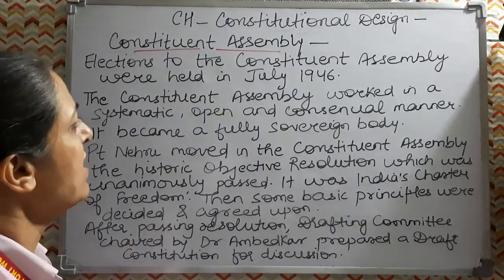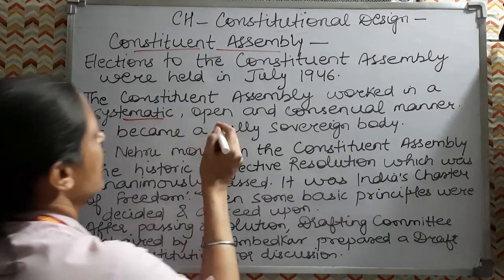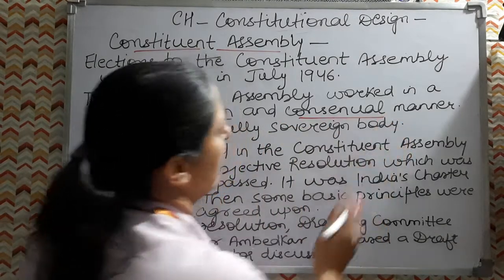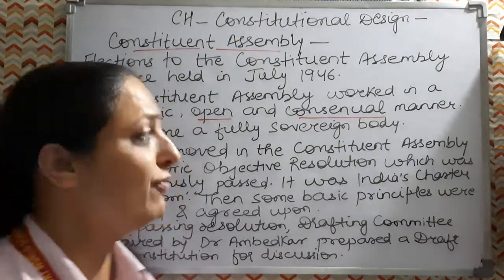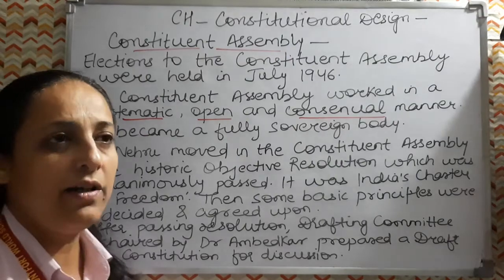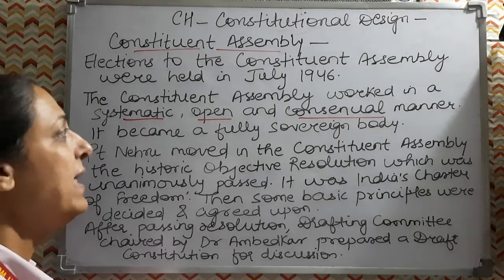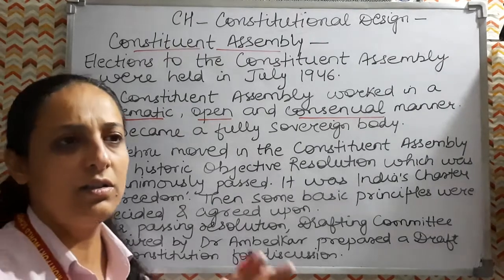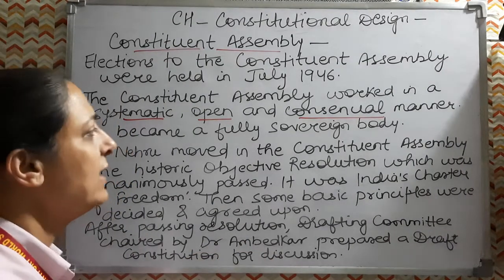The Constituent Assembly worked in a very systematic, open and consensual manner. They developed agreement, consensus and formed opinion. In a very transparent, systematic, organized and open way, our Constituent Assembly worked for 114 days, spread over 3 years.